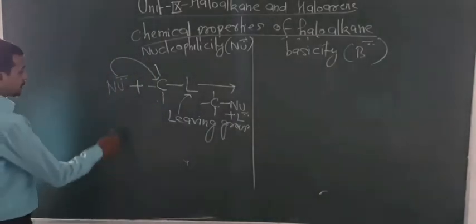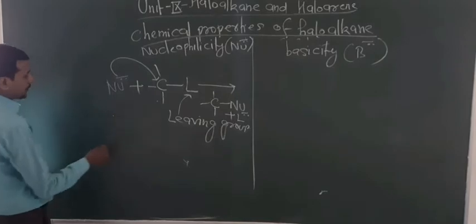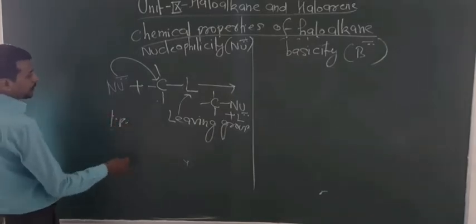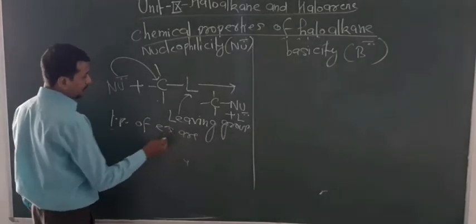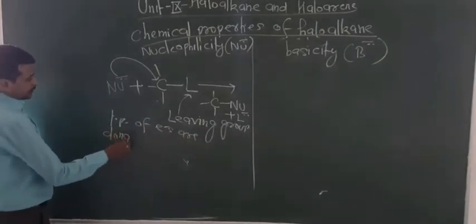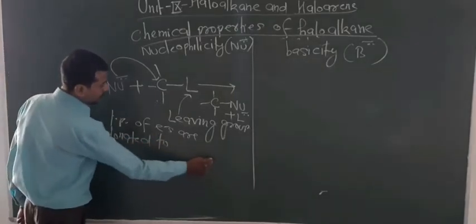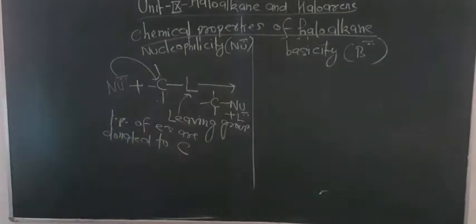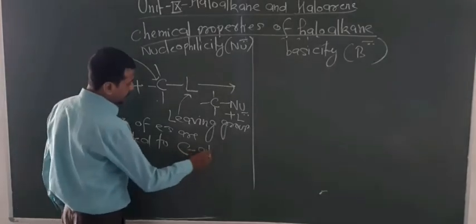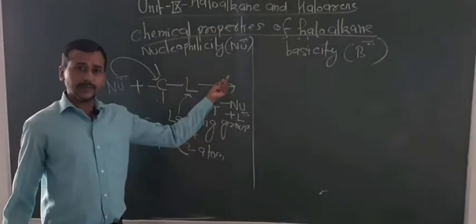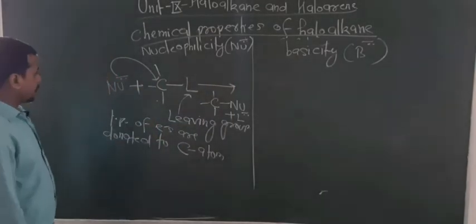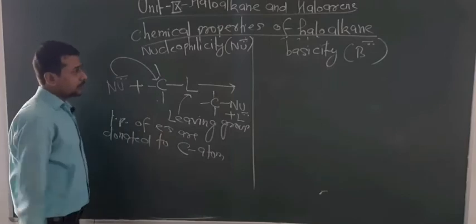So in the case of nucleophilicity, the lone pair of electrons is donated to the carbon atom. When a chemical species has a lone pair and donates it to carbon, these chemical species are known as nucleophiles.